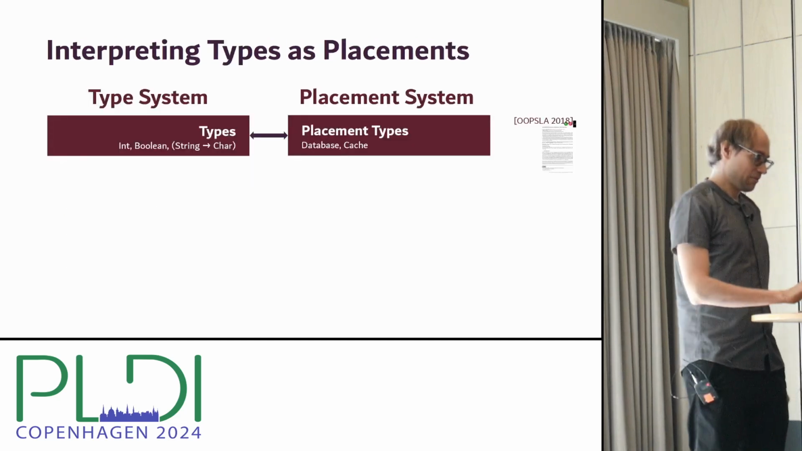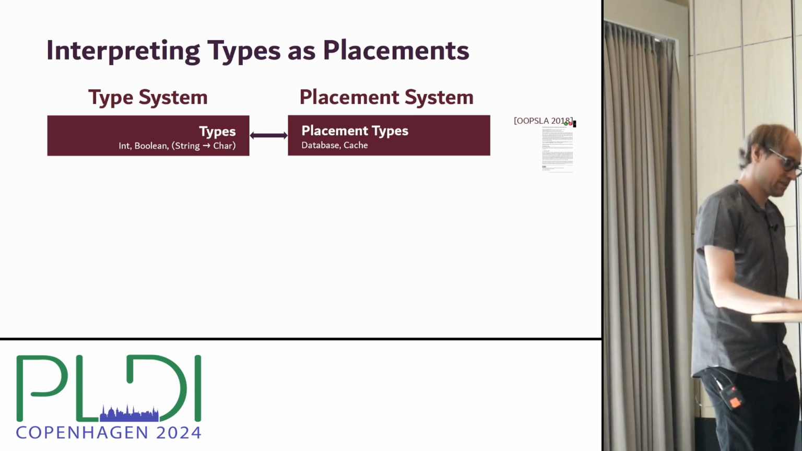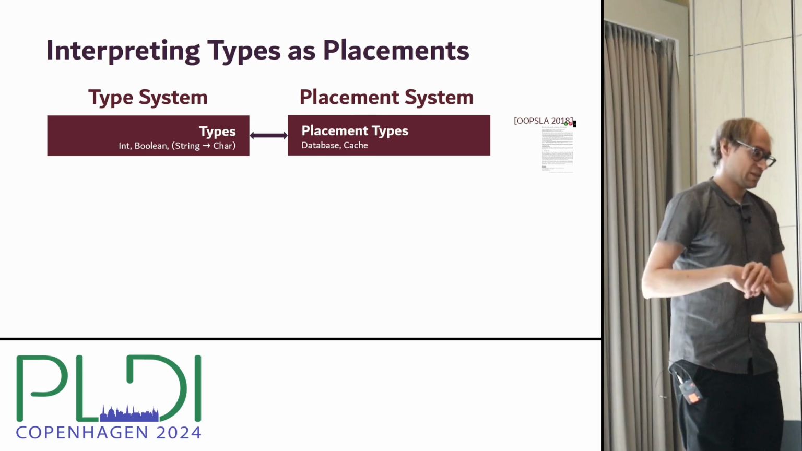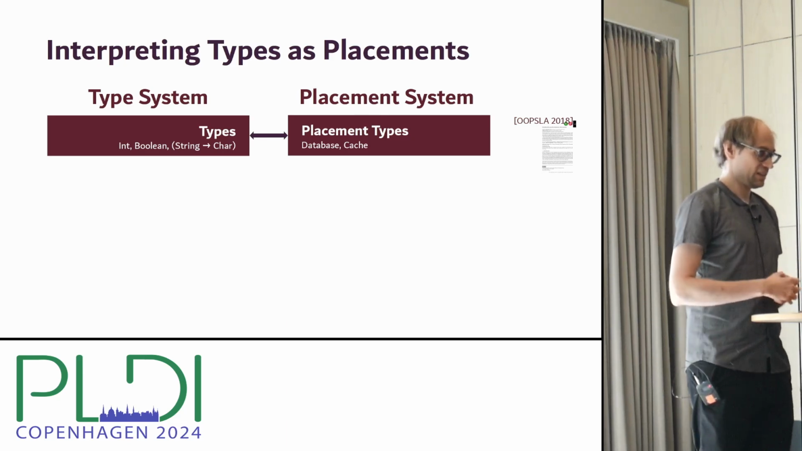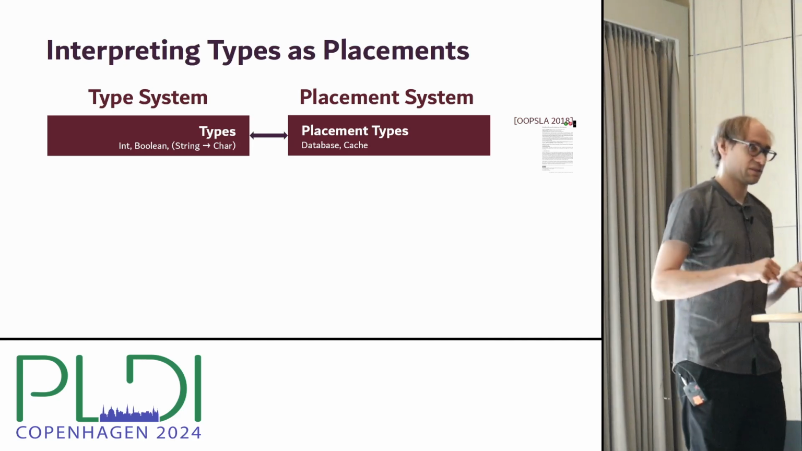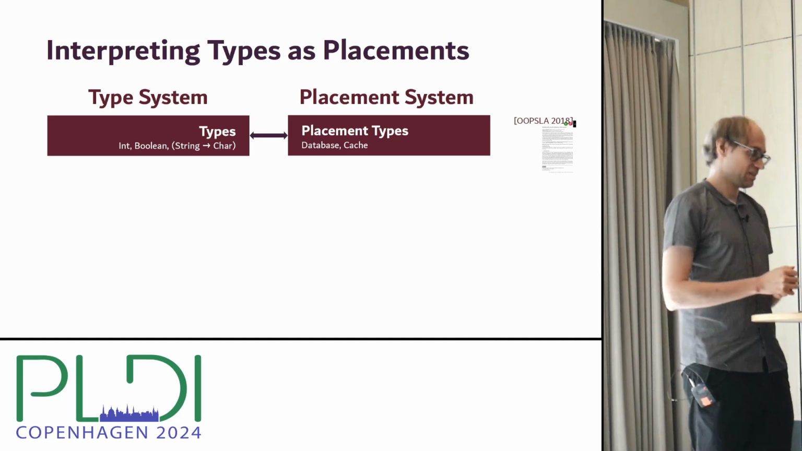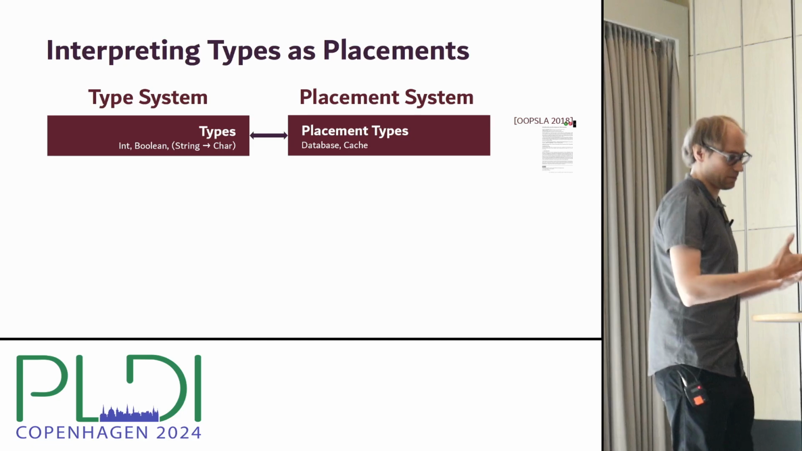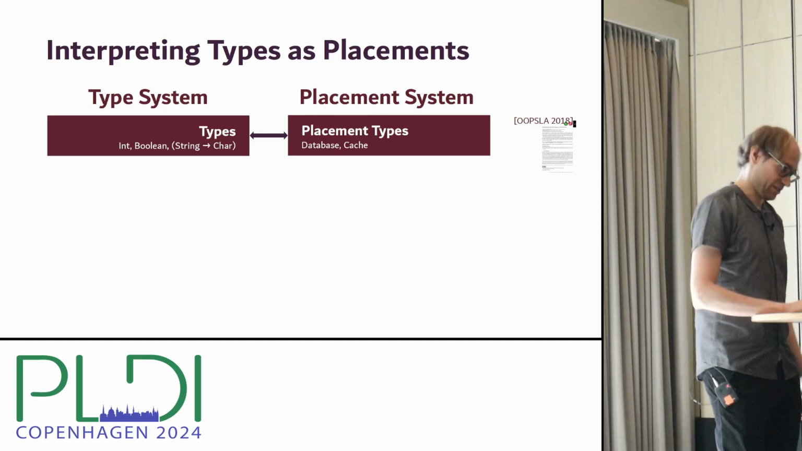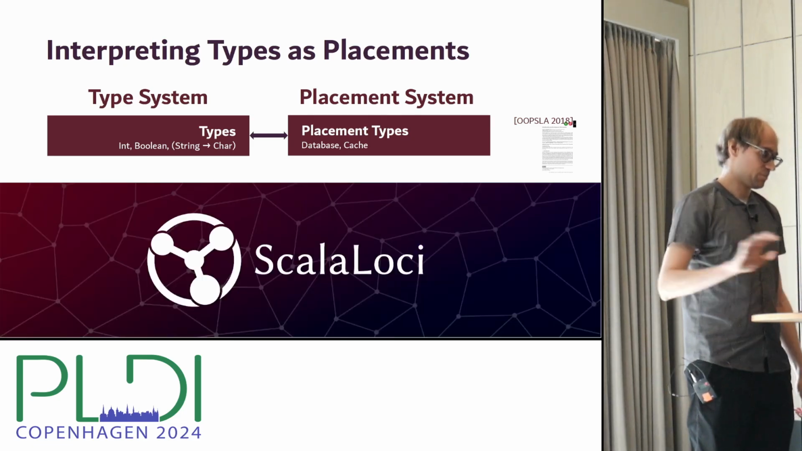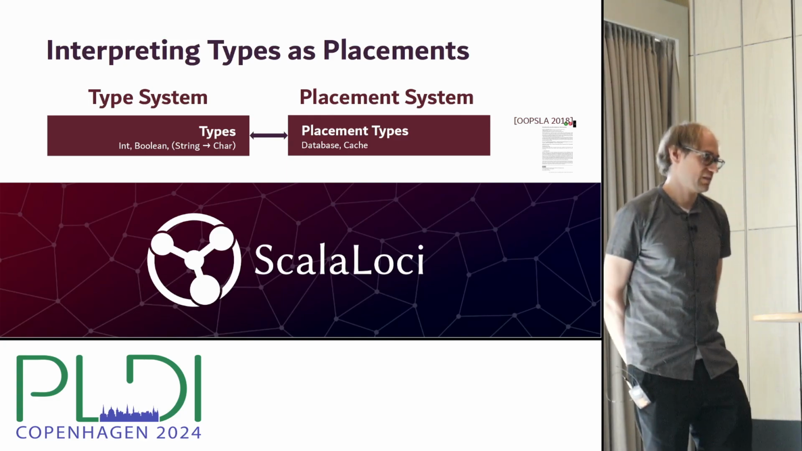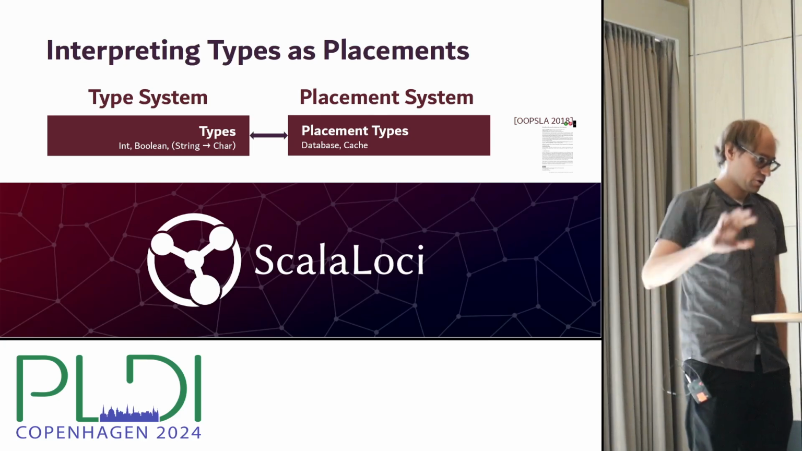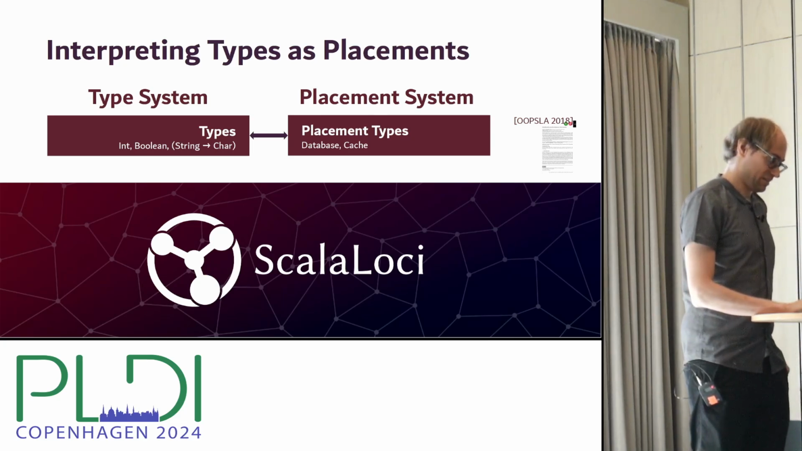Good. So our exploration of static placement started in 2018, where we explored treating static placement as part of the type system. And the idea is that similar to a type that describes what a value is, like an integer or Boolean, you can also have a placement type that states where the value is, like in the database or in the cache. And we explored this correspondence between types and places in the context of our Scala Loci multi-tier language. And I will give you a short example of how these basic places are used there.